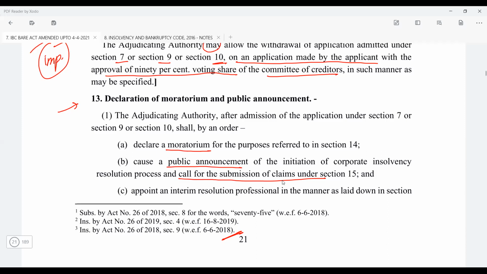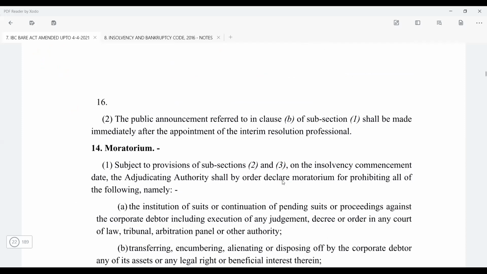Then appoint an interim resolution professional in the manner as laid down in section 16. So that's where I said either the name is proposed or the NCLT is going to consult the Insolvency and Bankruptcy Board of India so that an interim resolution professional is appointed. Now this public announcement will be made by the interim resolution professional right after his appointment, within 3 days.